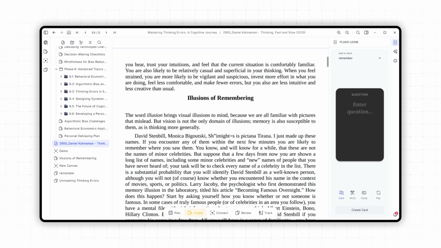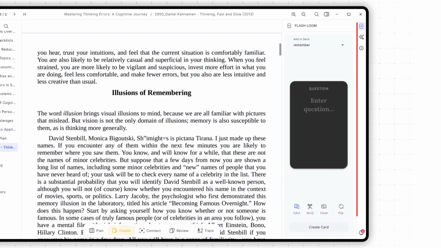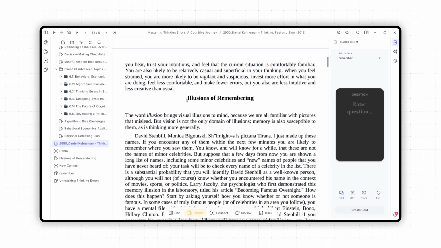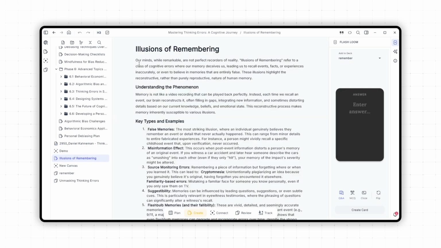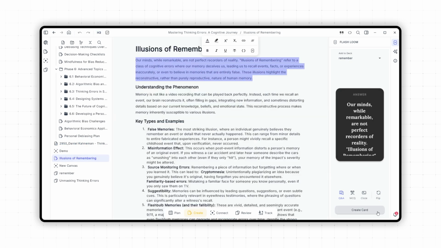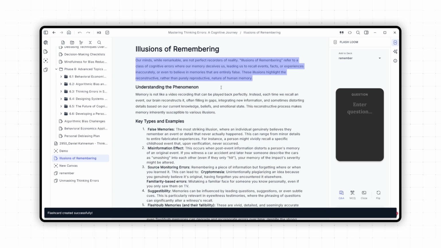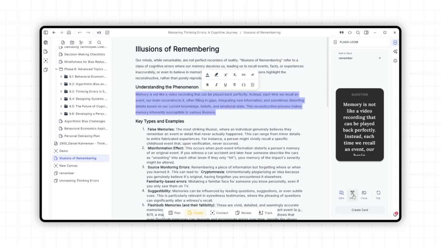Now let me show you the engine that powers this. This is FlashLoom. Watch this. I'm reading a PDF and I see a key concept. I just highlight it. Brainloom instantly grabs the text. But here is the magic. I rotate the card, highlight the answer from my note, and hit create. It links two different sources into one memory. It works for Q&A, multiple choice, and cloze deletions. From reading to remembering in seconds.